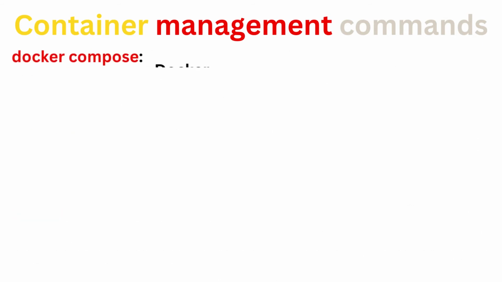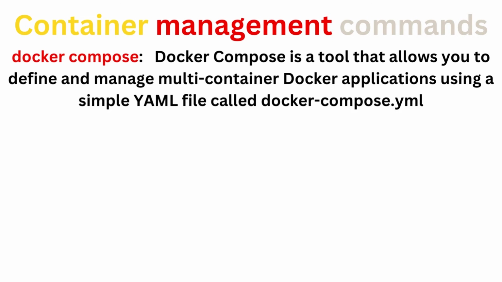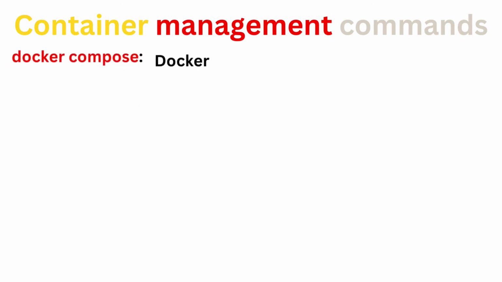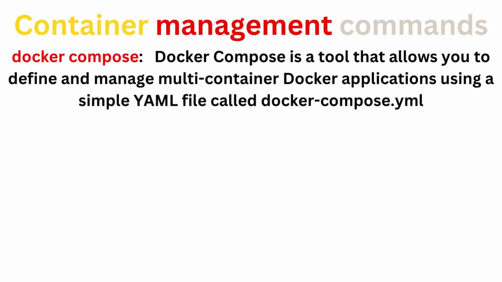Docker compose orchestrates the management of multiple containers as a group, simplifying complex deployment and configurations. To enable seamless communication between containers, docker network lets you create and manage custom networks. Lastly, docker volume allows you to create and manage data storage separately from your containers, ensuring persistent storage for all of your valuable data.